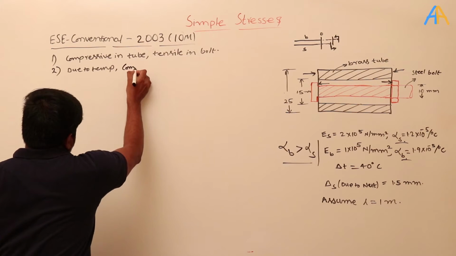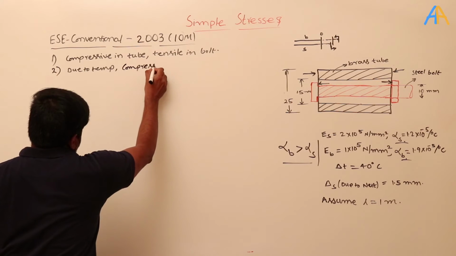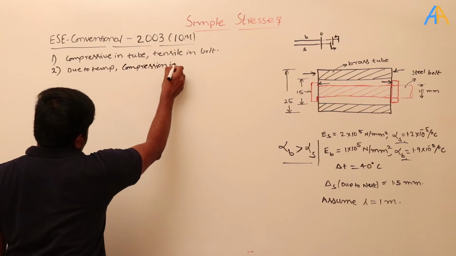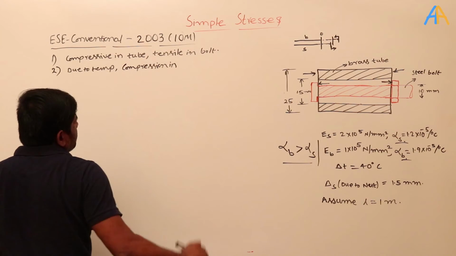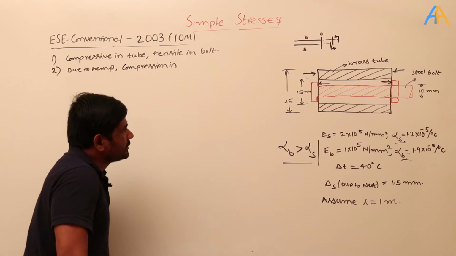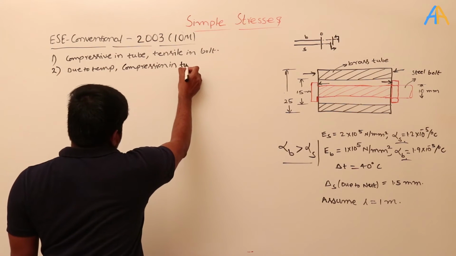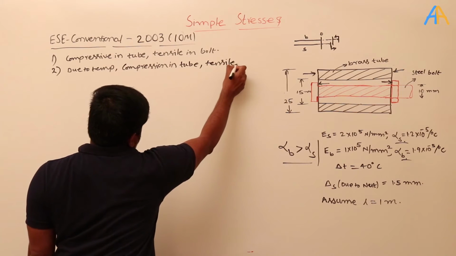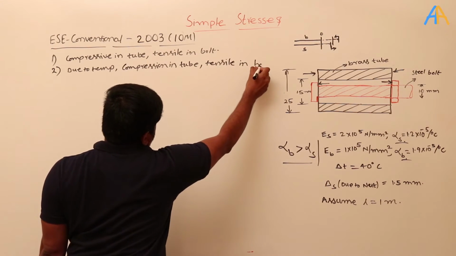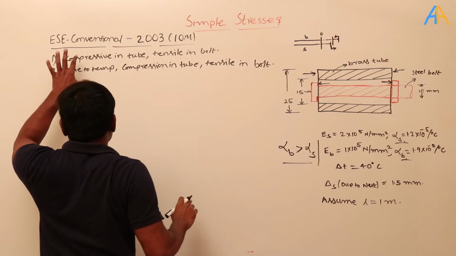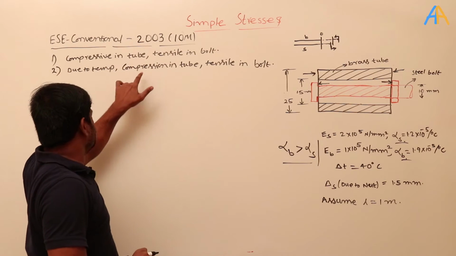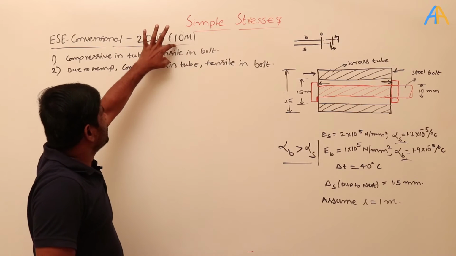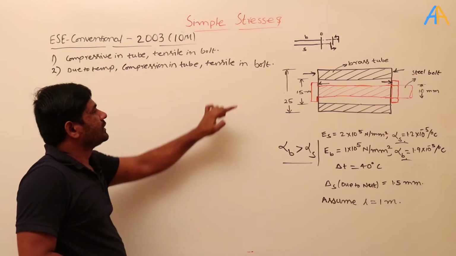So here compression in brass, that is the tube, and tensile in the bolt. In both cases there is compression in the tube and tensile in the bolt.